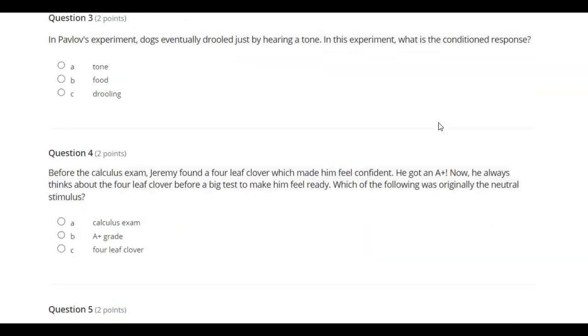In Pavlov's experiment, dogs eventually drooled just by hearing a tone. In this experiment, what is the conditioned response? A. Tone. B. Food. C. Drooling.